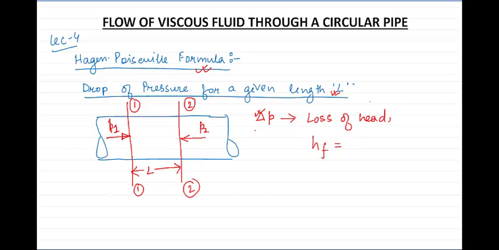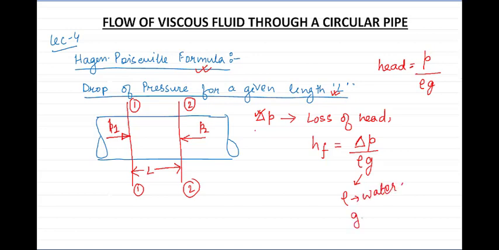We know head is the ratio of pressure to unit weight. So the loss of head will be the change or loss of pressure divided by the unit weight, rho g. Here rho is the density of, say, water for our example, and g is the acceleration due to gravity. Let us see how we will derive the Hazen-Poiseuille formula.